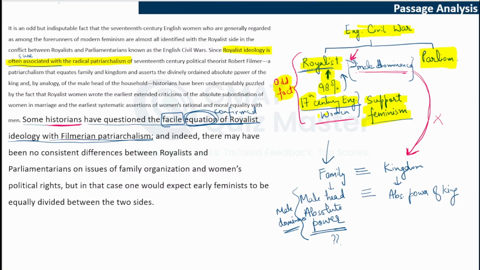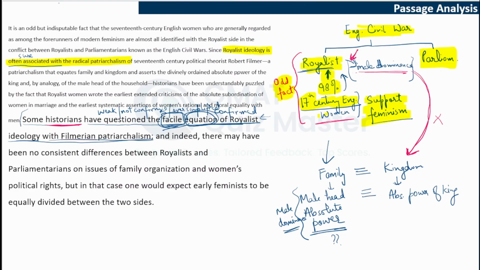So, facile can mean something like weak, not confirmed, or oversimplified. So you can get to a workable meaning. The meaning of the sentence is clear to you. From this sentence, you can understand what facile could mean. You can get to a workable meaning, and that is how you should be inferring the meaning of difficult words.